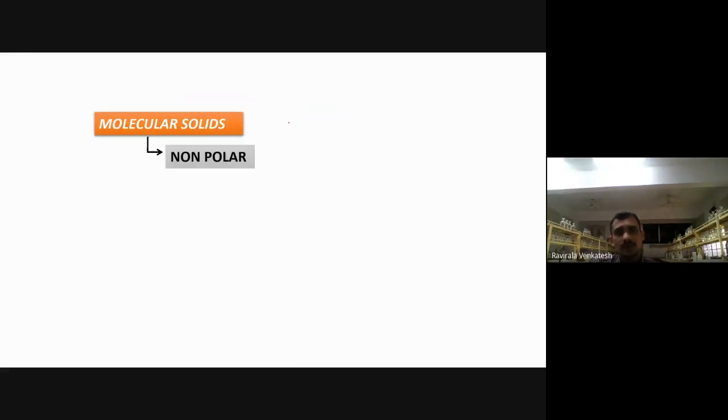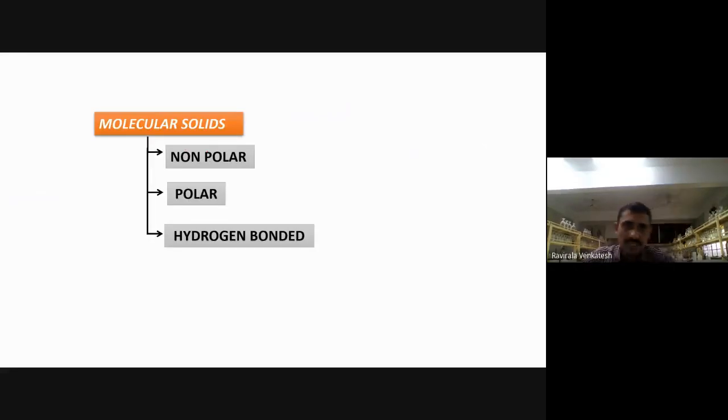What are molecular solids here? First of all, again in the molecular solids, 3 types are there. One is non-polar, second is polar, third one is hydrogen bonded here. So 3 types of molecular solid.